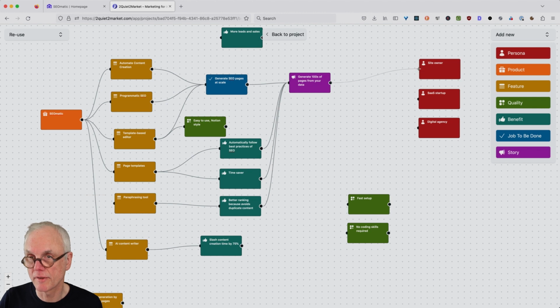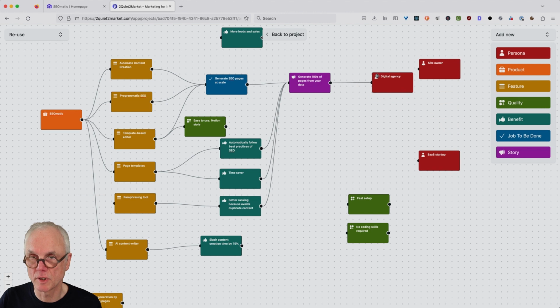I would say, okay, the site owner might be interested, but the digital agency, I think this would be more important, and let's tell one story to one persona. So let's say that we take the digital agency here.